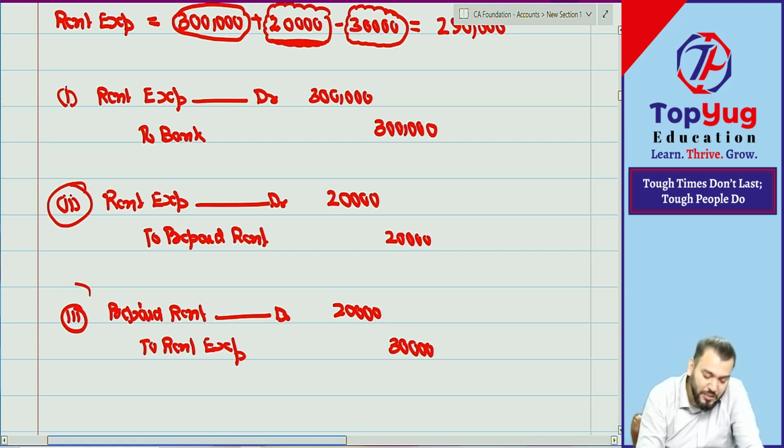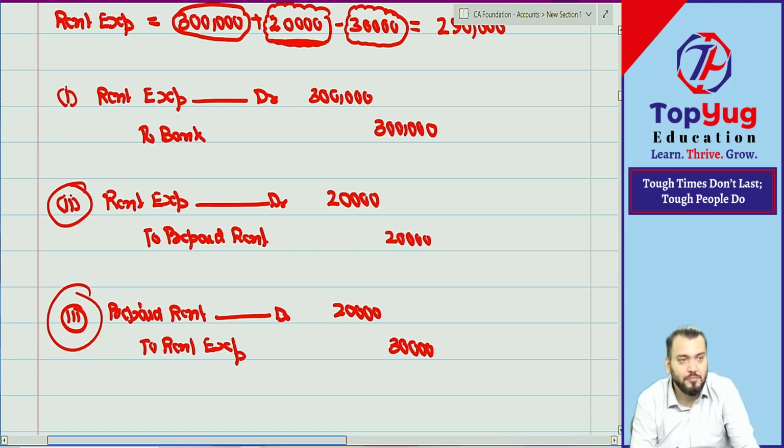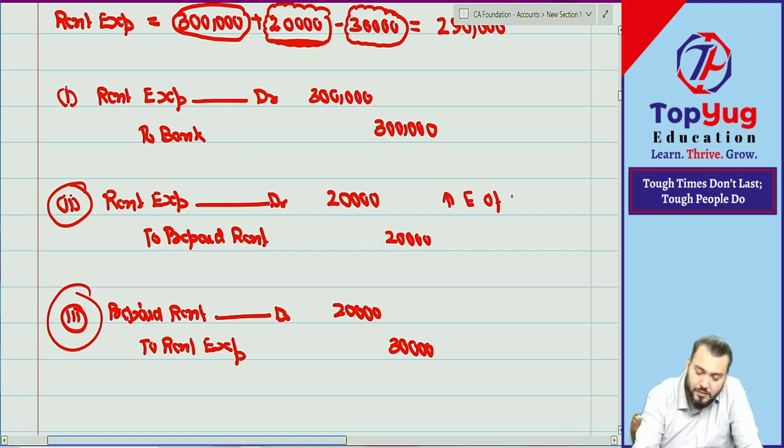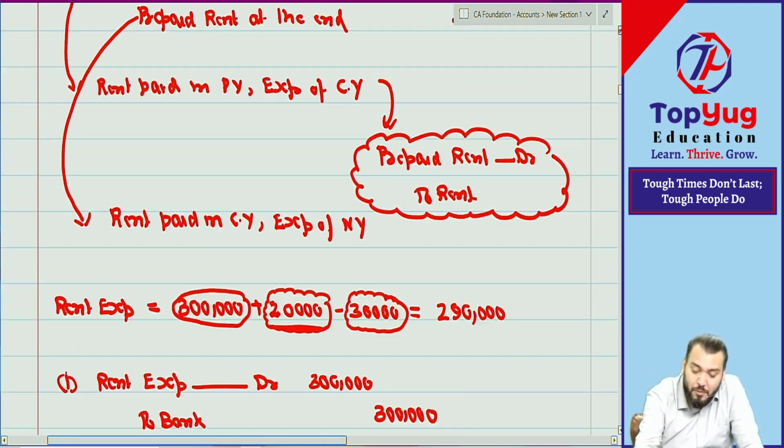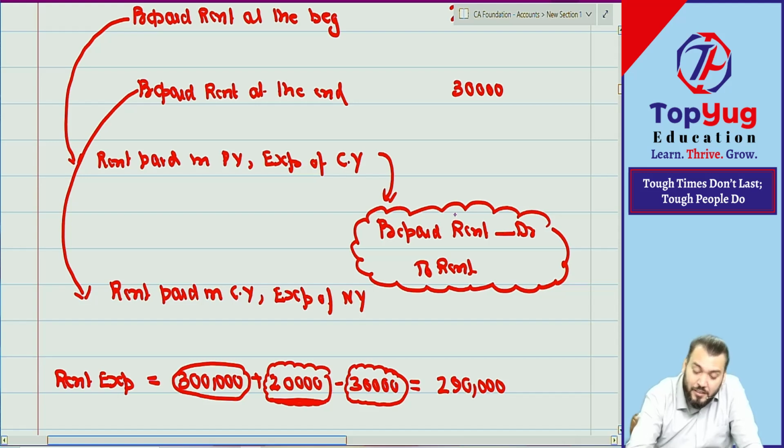Now, who will explain point number 2? Even though we have used a shortcut, who will explain? First, second, raise your hand. You want to? Good. Increase in expense of which year? Current year. Only C will say, okay? Prepaid rent is not a liability. It is an asset of last year. Last year we opened the prepaid rent account, debited. Means this was an asset of last year, no?